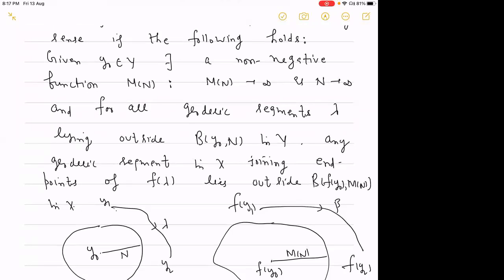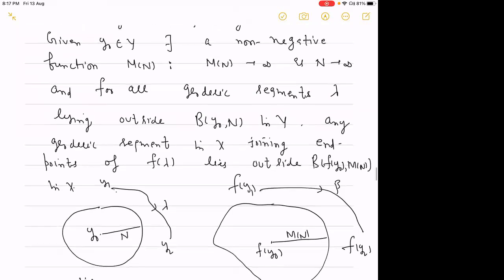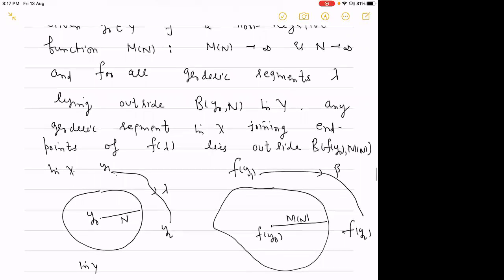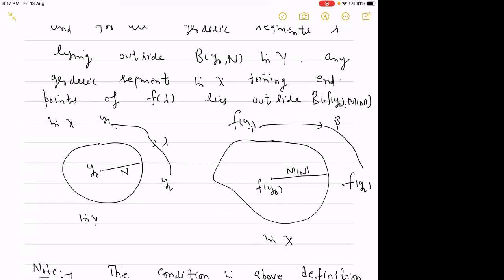Given any y0 belonging to Y, there exists a non-negative function M(n) such that M(n) goes to infinity as n goes to infinity, and for all geodesic segments lambda lying outside the ball around y0 of radius n, any geodesic segment in X joining the endpoints of f of lambda has to lie outside the ball with center f of y0 and radius M(n).